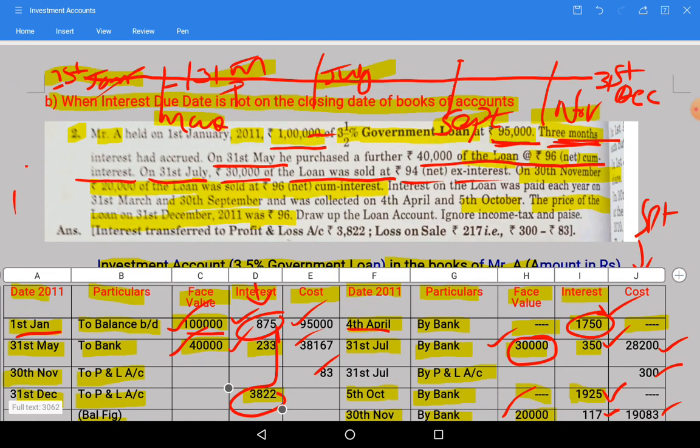So now you can do the securities calculation with the help of this investment revision videos too. Next I'll explain how to prepare investment account of equity shares.